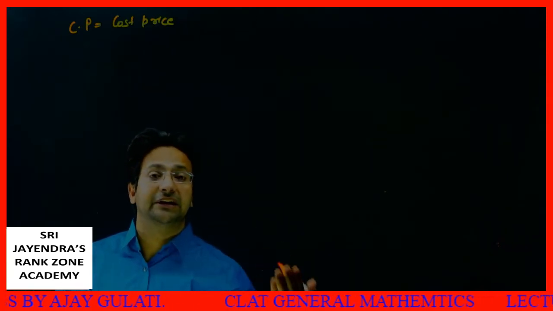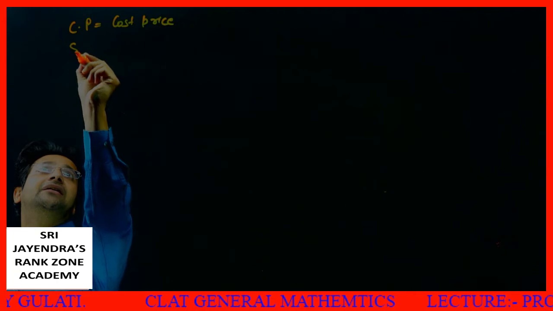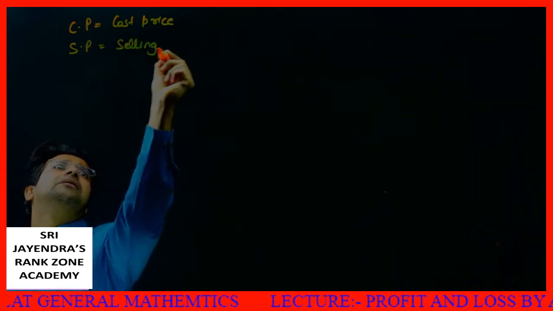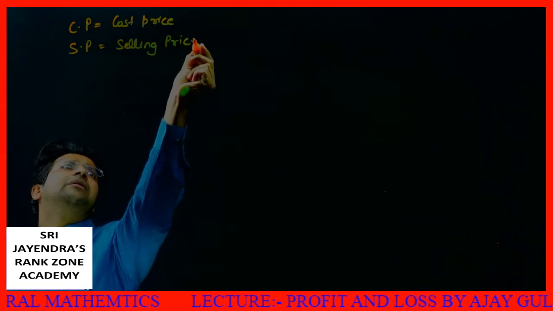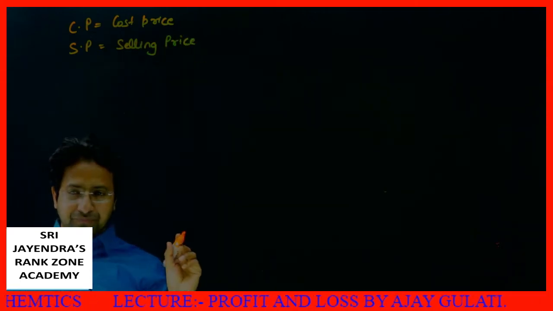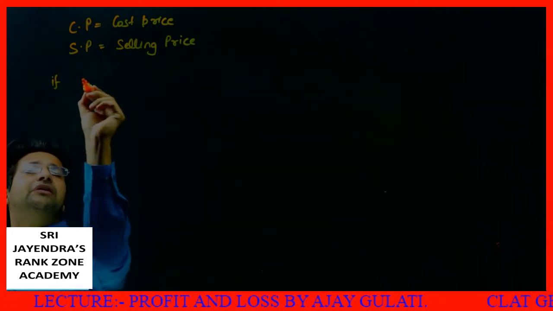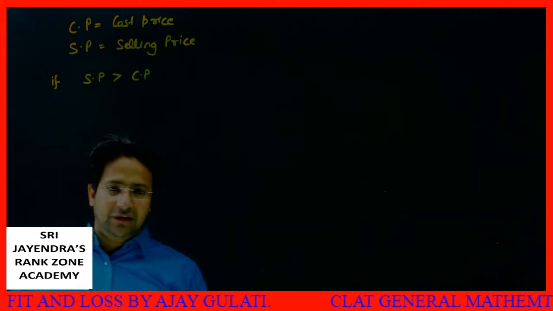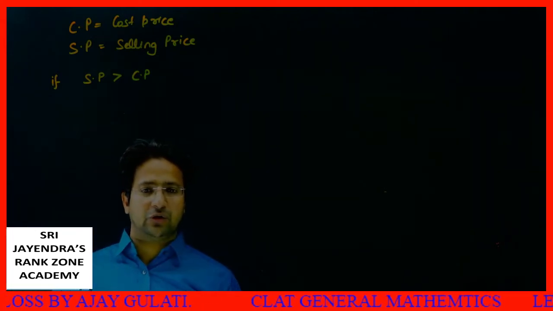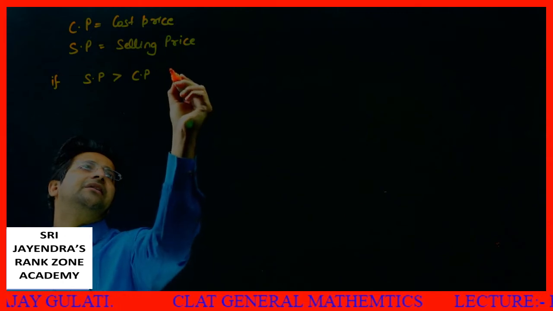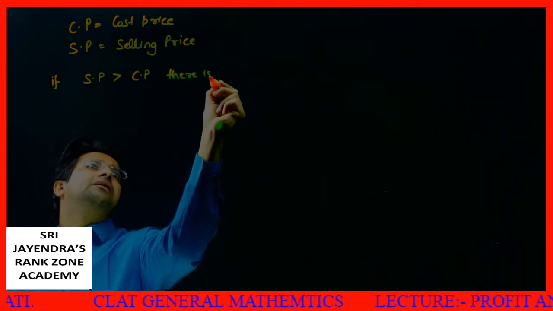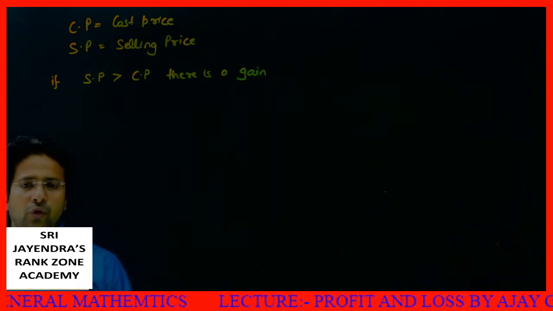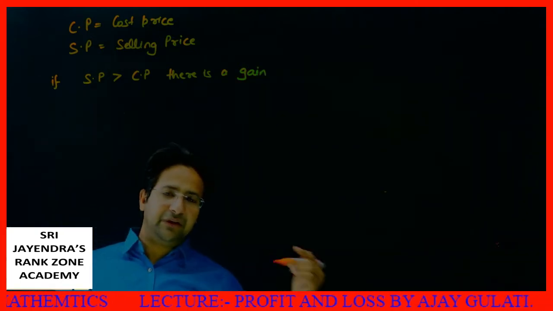Okay, now suppose I purchased a certain thing. Now I am selling that thing. When I sell that thing, I sell at a price called selling price, that is SP. Now, if the selling price is more than the cost price, then there is a gain.